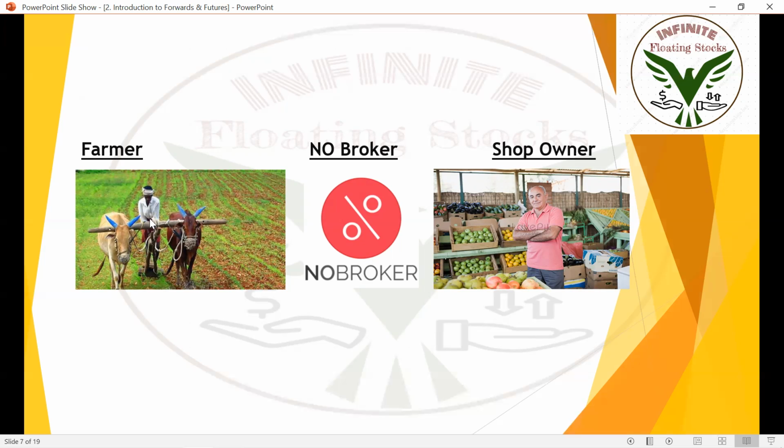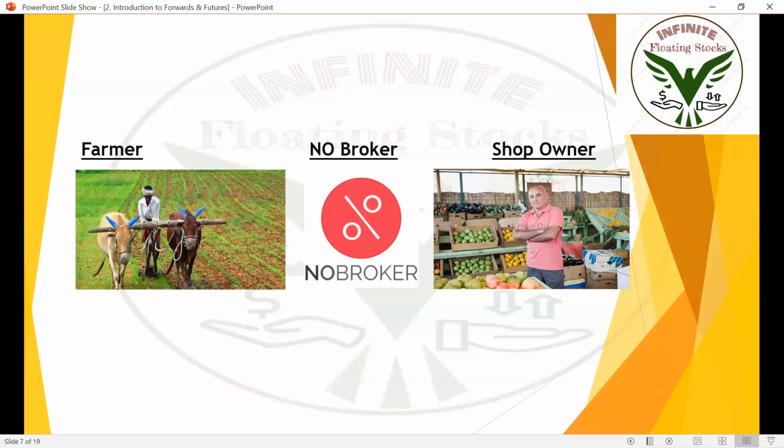If the farmer cultivates large quantities, even if the value of those vegetables is 7,000 or 10,000, the farmer will get only 5,000 from the shop owner because they already made the forward agreement on December 1st itself, irrespective of production, irrespective of situations happening. The transaction will be only 5,000 rupees between them.